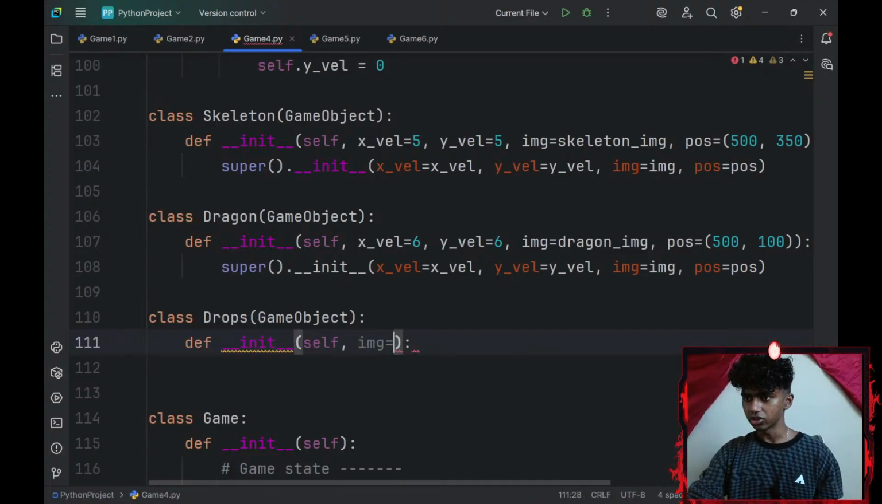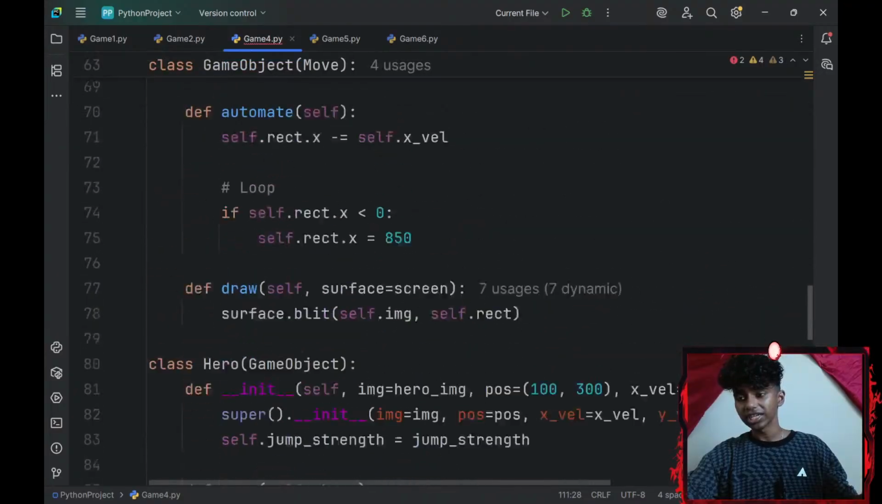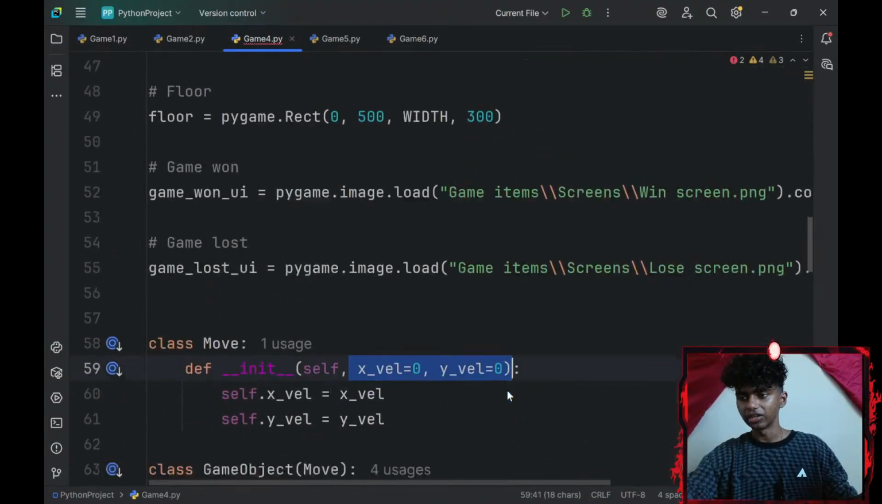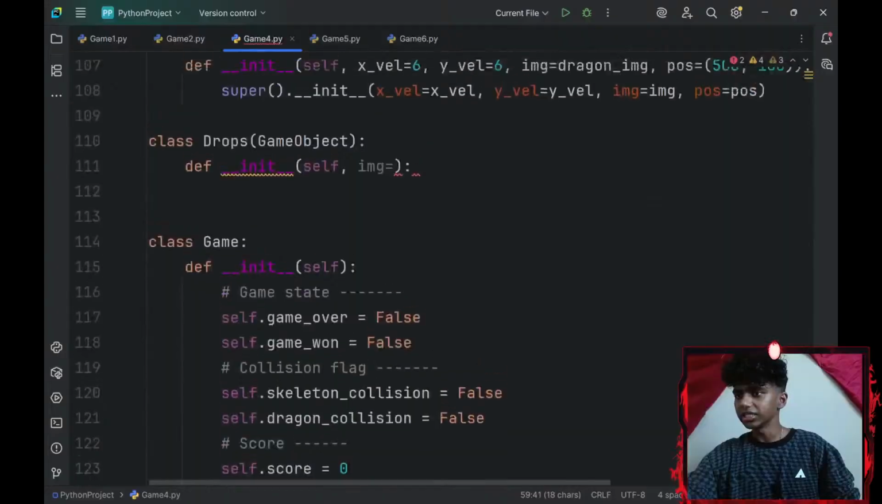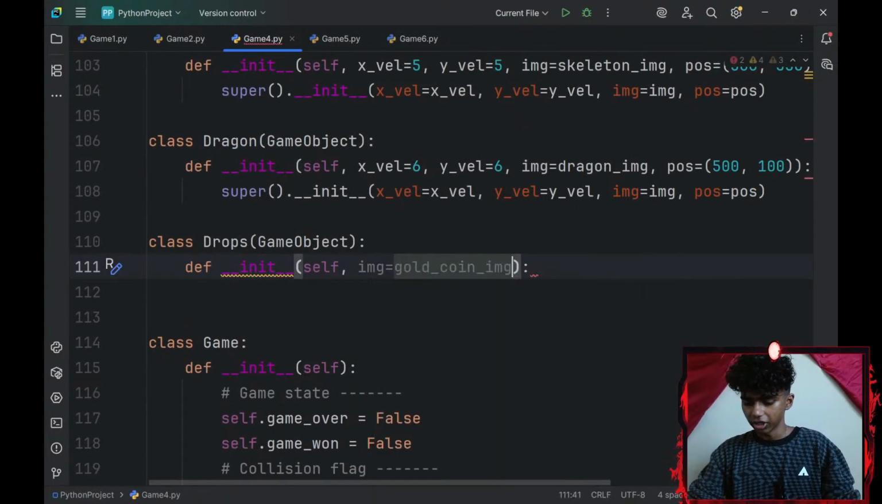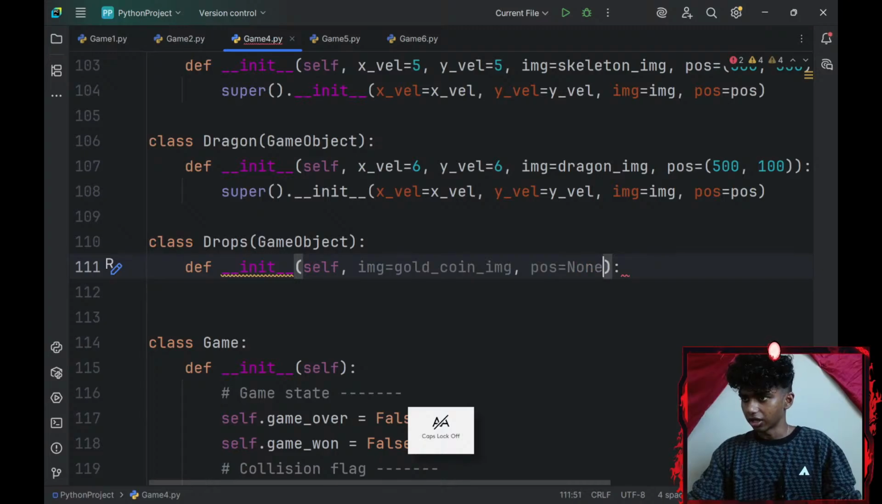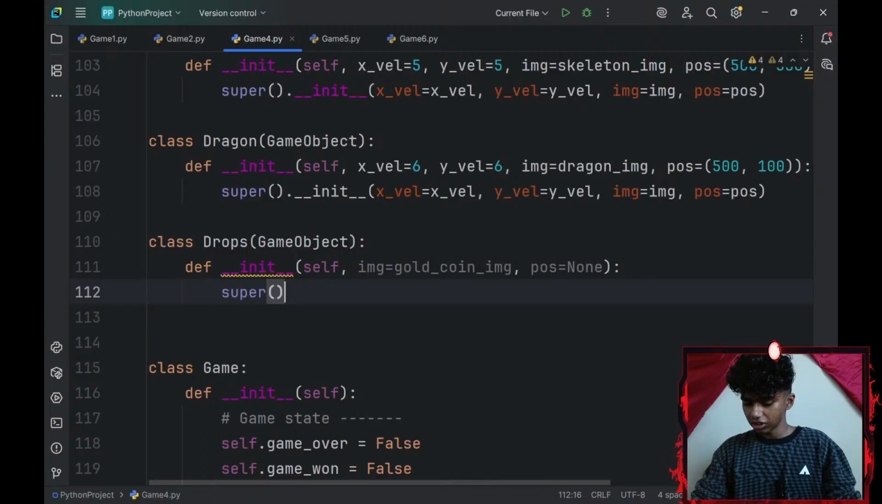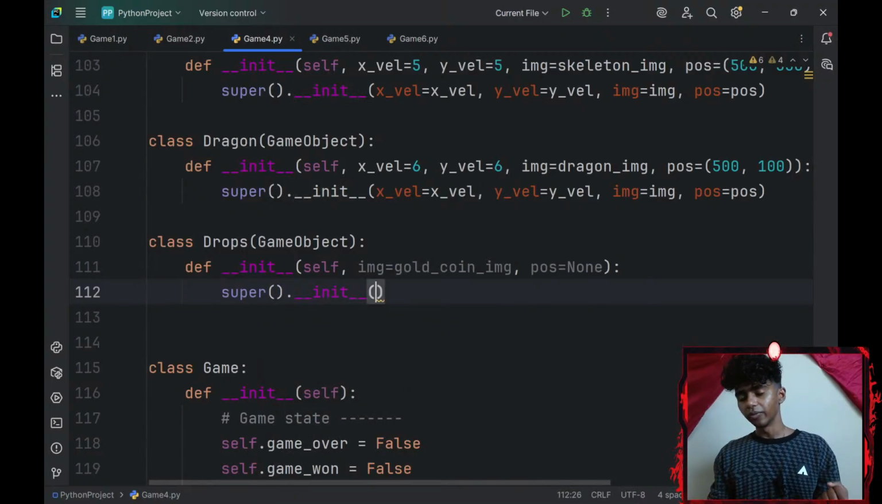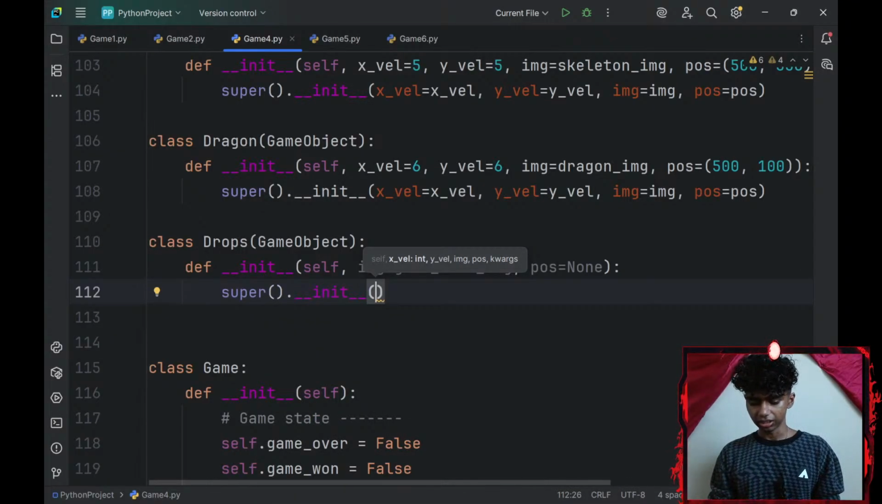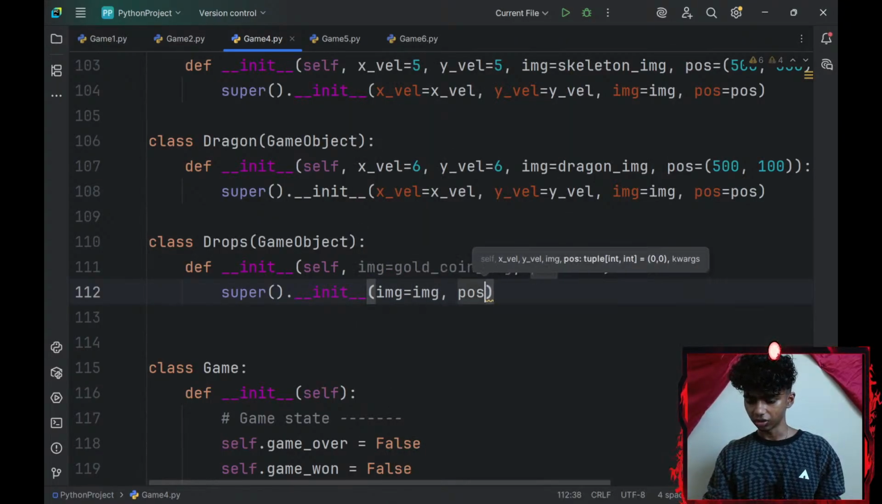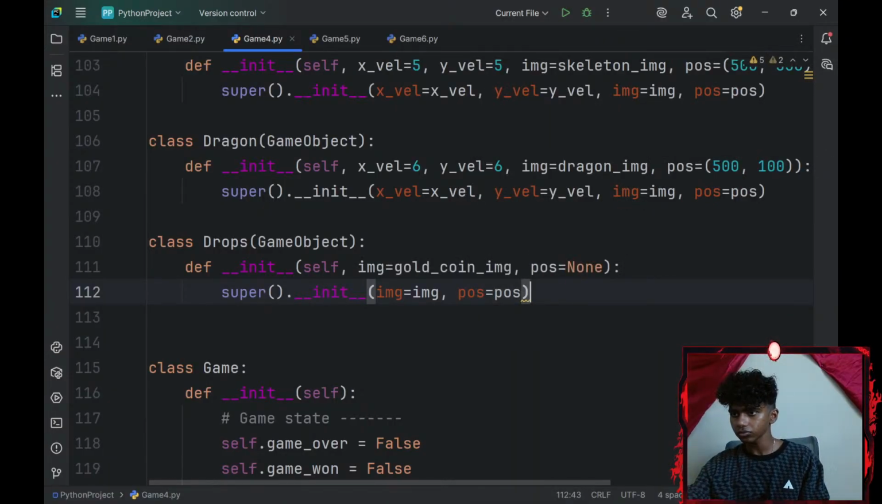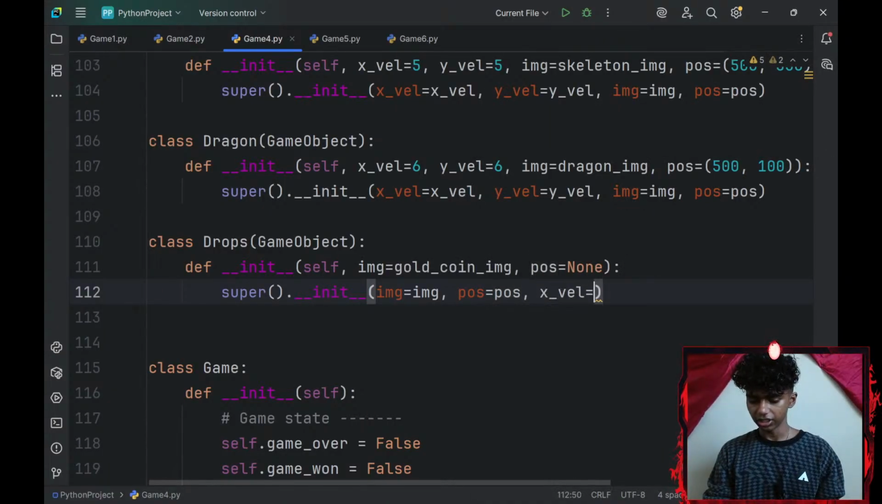So image equals, oh yeah, the reason I wouldn't need x-axis velocity and y-axis velocity is because they're set to 0 by default. Okay, I forgot about that. That aside, image is going to be equal to my gold coin image and position is going to be equal to None. Okay, and then I would need a super dunder init. So super().__init__. Okay, my super dunder init is going to be having, let's see, image equals image and position equals position. Okay, and then x-axis underscore velocity equals 0, y-axis underscore velocity equals 0.